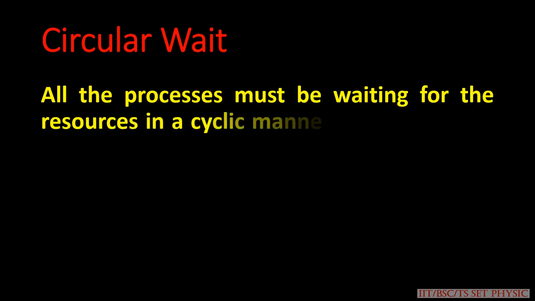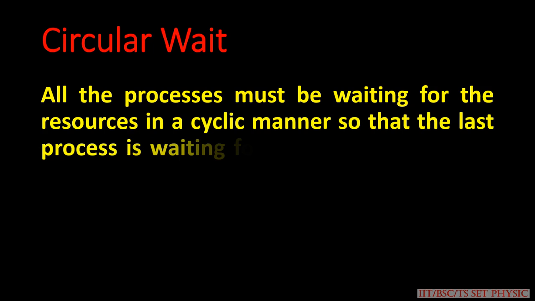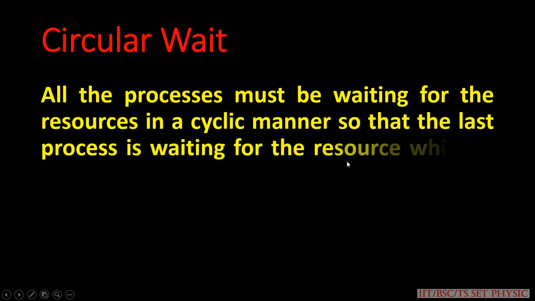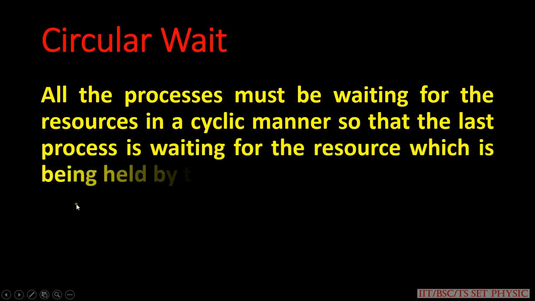Next one, circular wait. Circular wait means all the processes must be waiting for the resource in a circular manner. That means the last process is waiting for the resource which is being held by the first process.